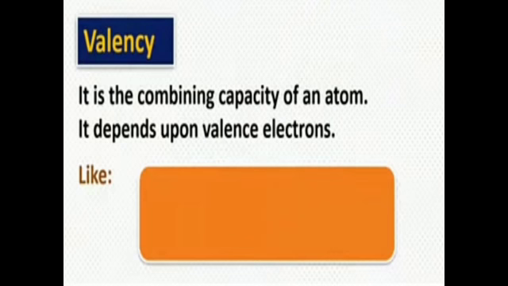Then valency: valency is the combining capacity of an atom, and it depends upon the valence electrons. Valency can be used to find out how many atoms of an element will combine with the atoms of another element to form a compound. So it can be thought of as the hands or arms of that atom.